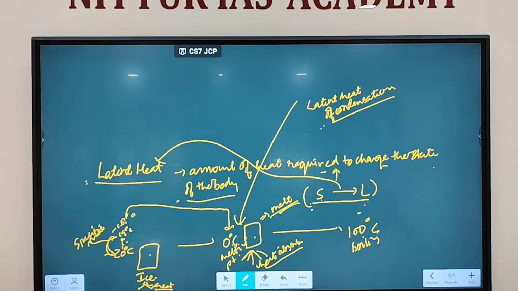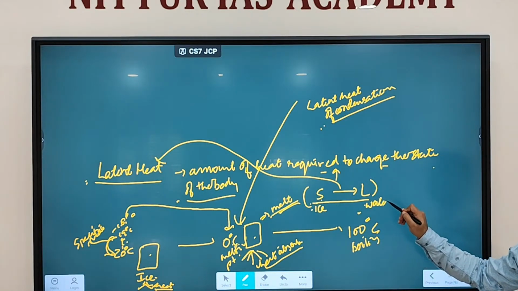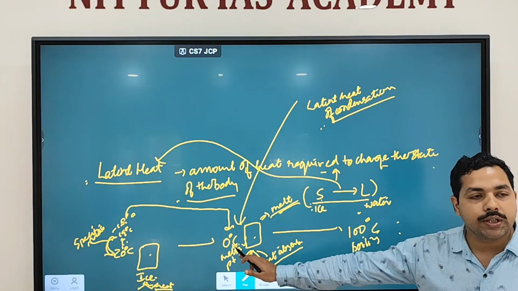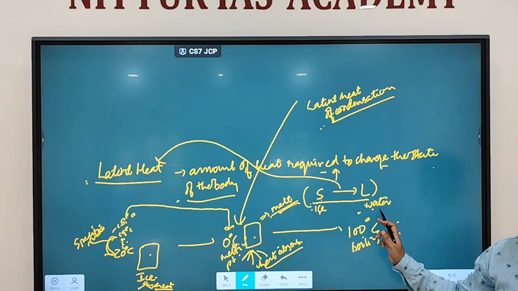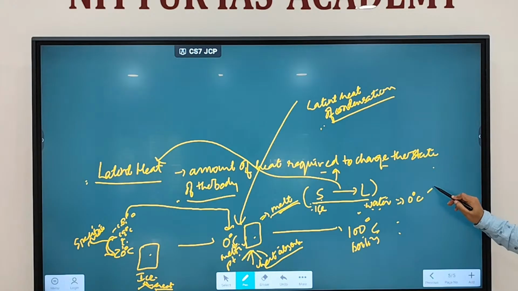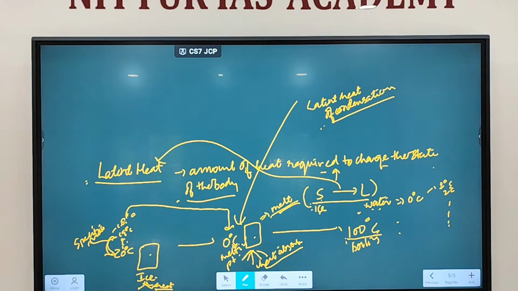So it is referred to as which type? Latent heat of condensation. Till all the ice is converted into water, you see no increase in temperature. Only 0 degrees Celsius will be there, and whatever heat you provide will convert ice into water. Once it is converted into water and you apply further heat, the temperature will start to rise to 1 degree, 2 degrees, 3 degrees, till it reaches 100 degrees Celsius.